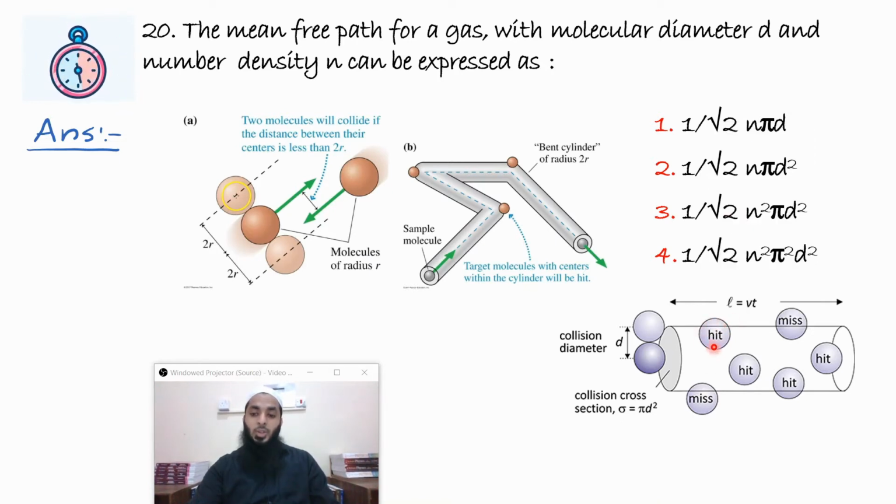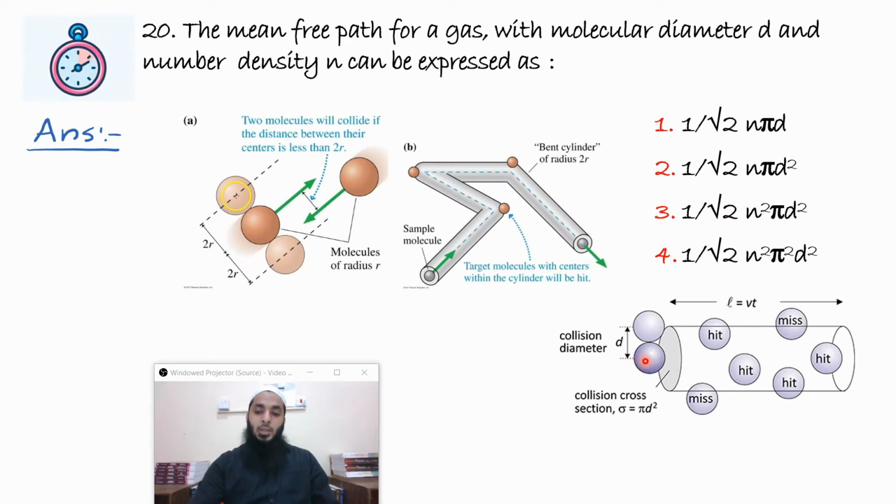For example, this molecule will hit, but this molecule will miss, because when this molecule goes here, it will go this way, it will not hit it. So we have taken this region of radius d, or diameter 2d. In this region, how many molecule centers are there? Only those molecules will collide.